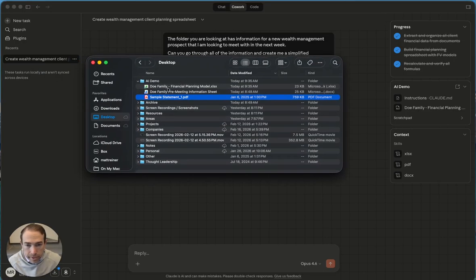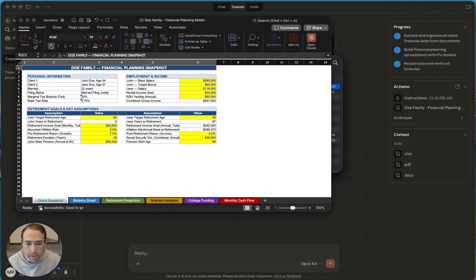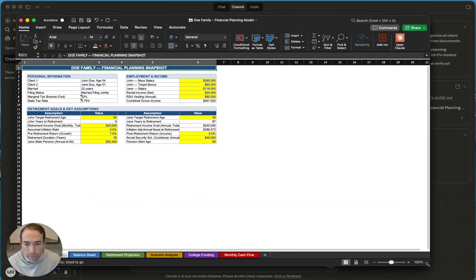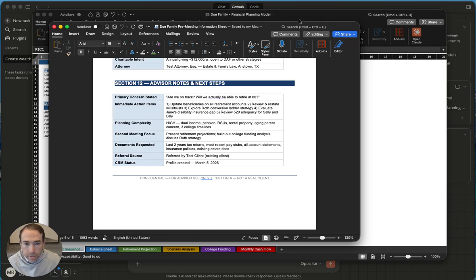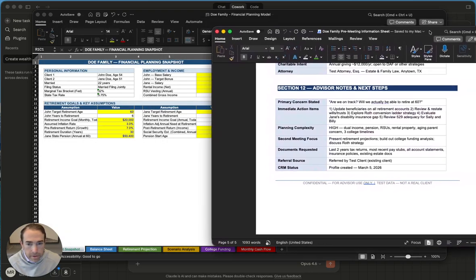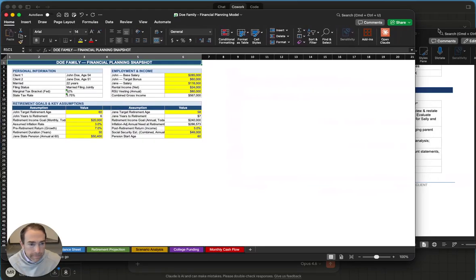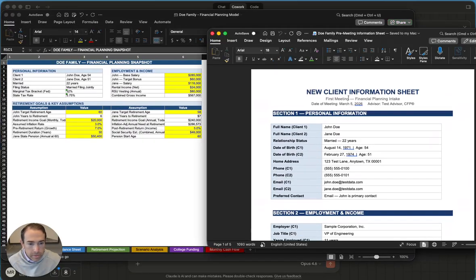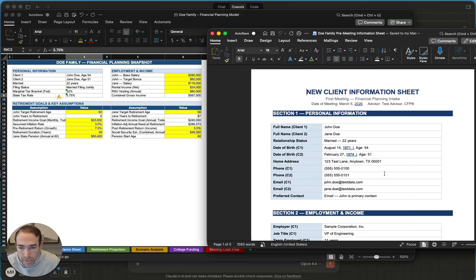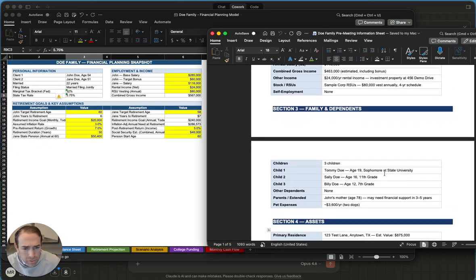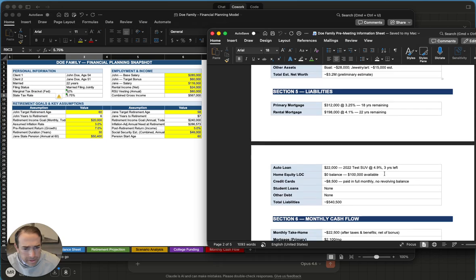So here's the folder. Here's this file. Let's open up this. So let's see. Here is the file that was created. John Doe. And I'm just going to, let me pull this in here. So we're just going to kind of look at these side by side here. So John Doe. Let's see, age 54, married 22 years, married filing jointly, so it gave me that. Gave me a marginal tax bracket, state tax rate, that's Georgia. Target retirement age, retirement goals and assumptions, retirement income goal. So let's look through that real quick here. Let's see.